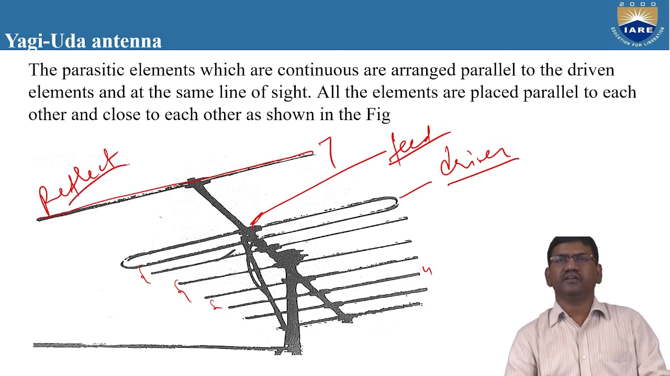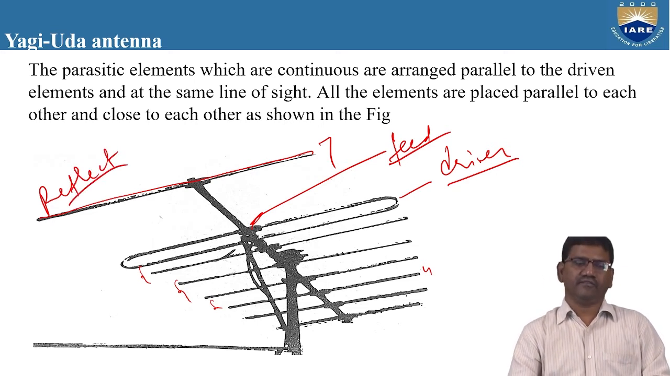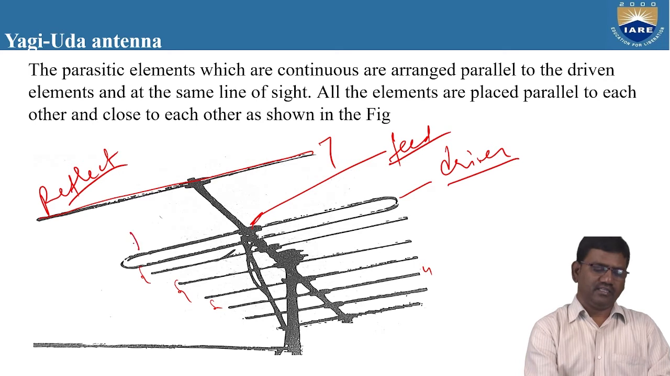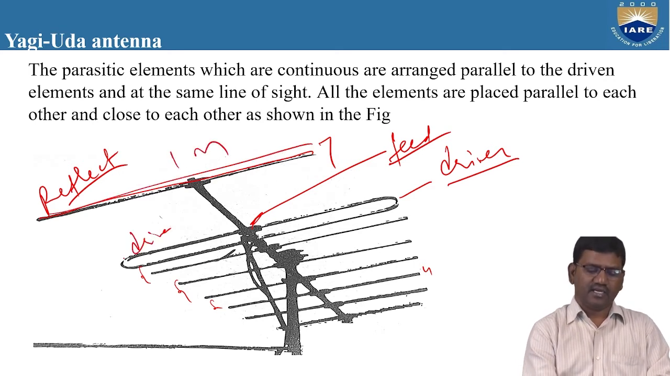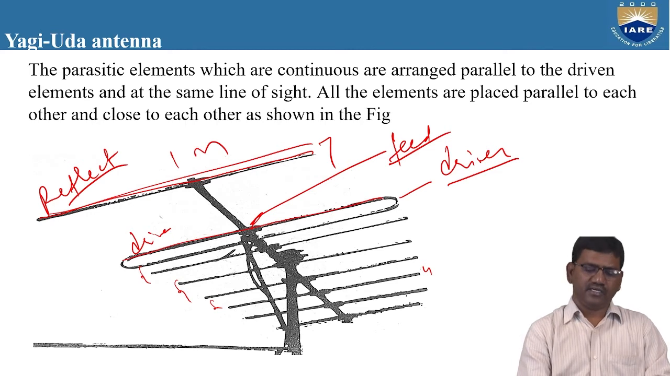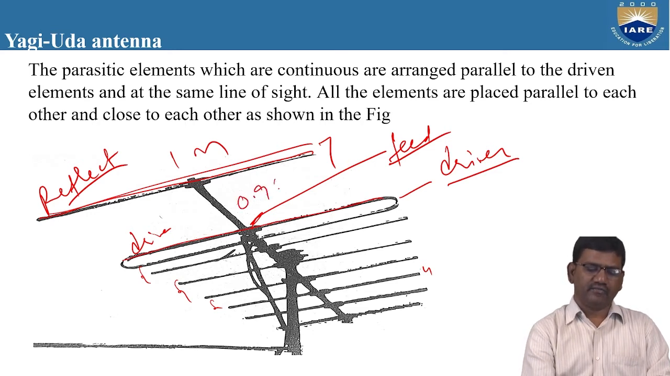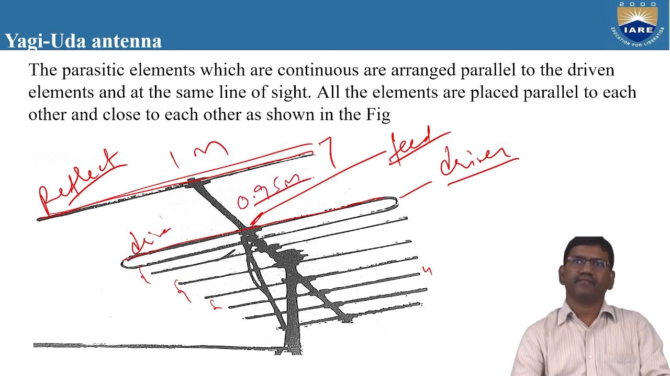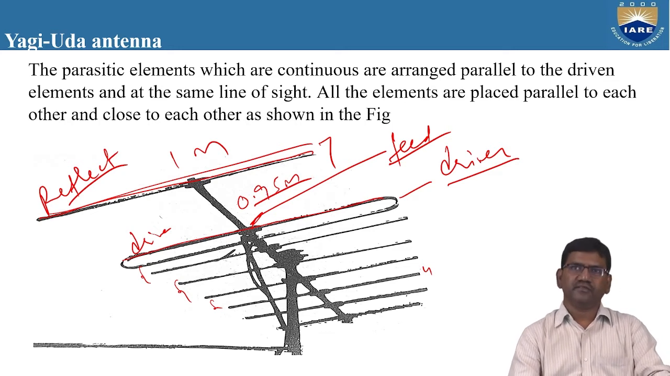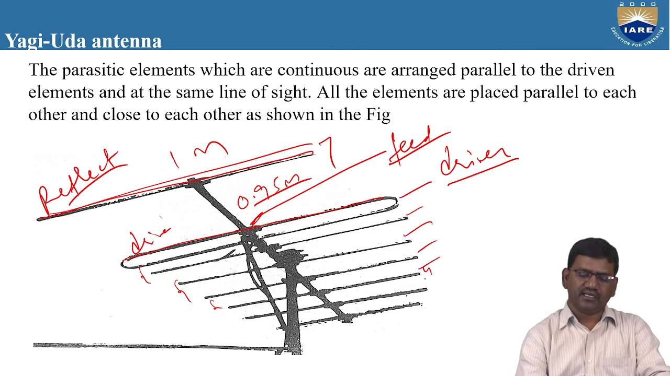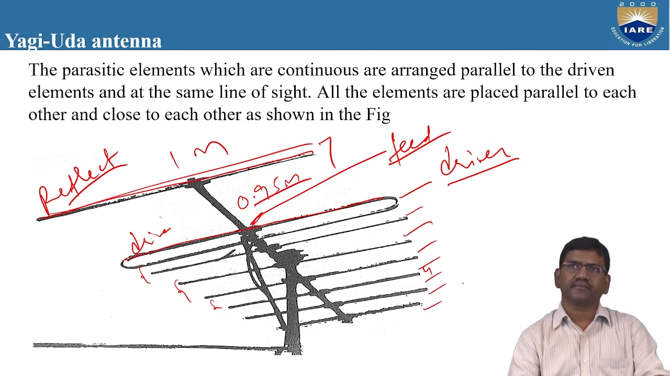The length of the reflector is very high compared to the length of the driven element. If the reflector length is taken as 1 meter, the length of the driven element is around 0.95 meters. Right? So as you observe in the display, in the Yagi-Uda antenna, all the directors' sizes are drastically decreasing from one to the other.